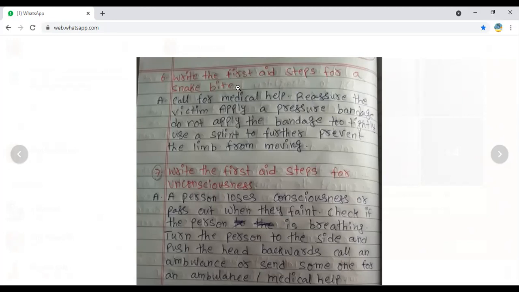I am going to show you with my finger. This is the place where we are going to tie it. We should not tie very tightly or very loosely. If we tie correctly, meaning the correct pressure is applied, then the blood does not move from the two dots to the remaining body parts. It may help to prevent spreading the poison into all parts of the body.